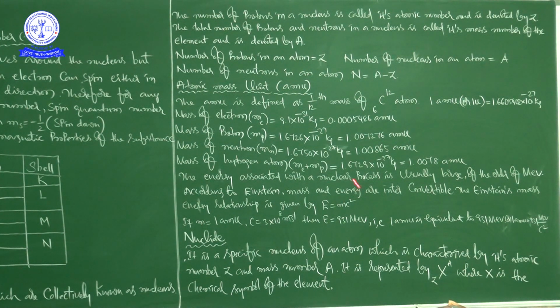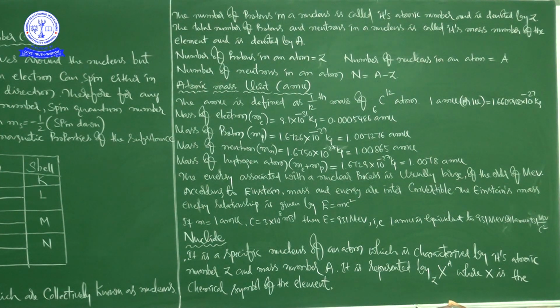Okay, right. Next, number of protons in an atom means that is capital Z, number of nucleons in an atom means that is capital A. Finally, number of neutrons in an atom, n, is equal to A minus Z. Okay, so these three are individual, so whatever we want we can calculate. So we are in a discussion about what is that and how to represent symbolically.